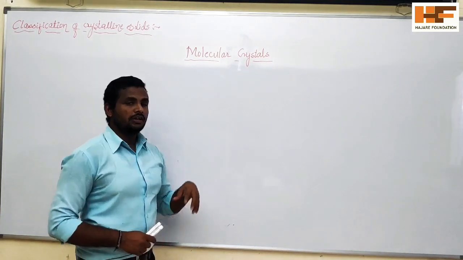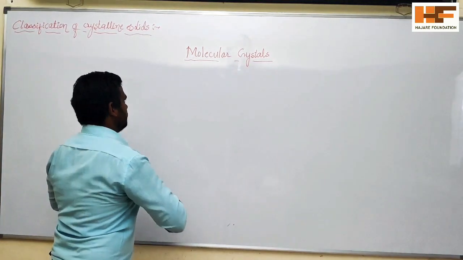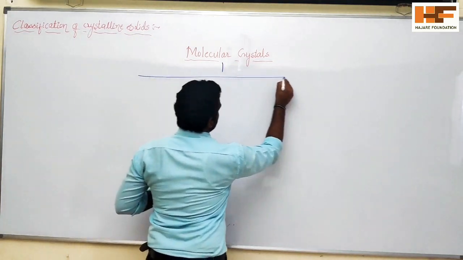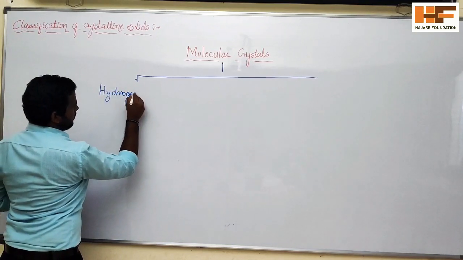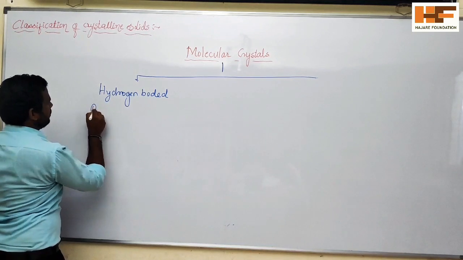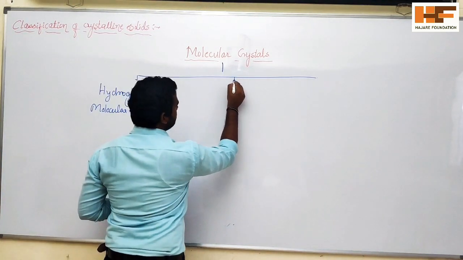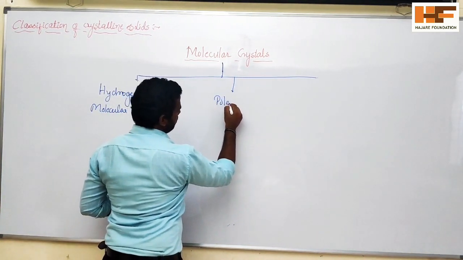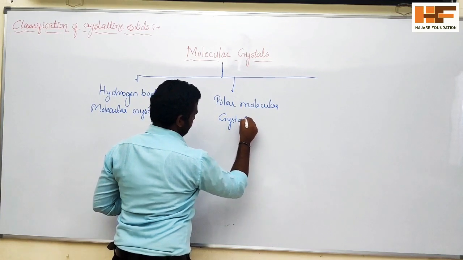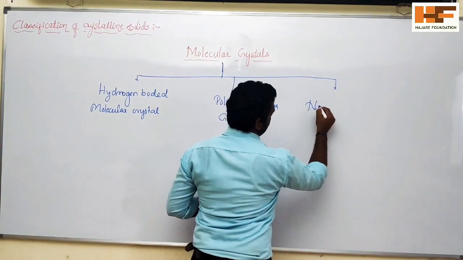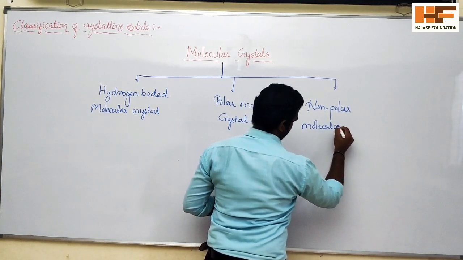The first is hydrogen bonded molecular crystal or solid, the second is polar molecular crystal, and the third is non-polar molecular crystal. We will study that next.